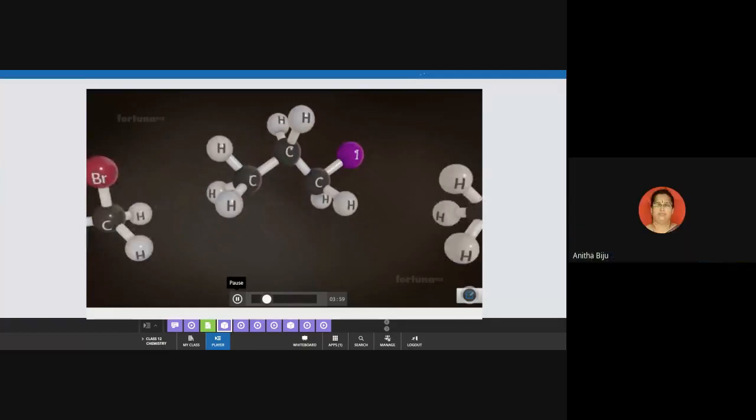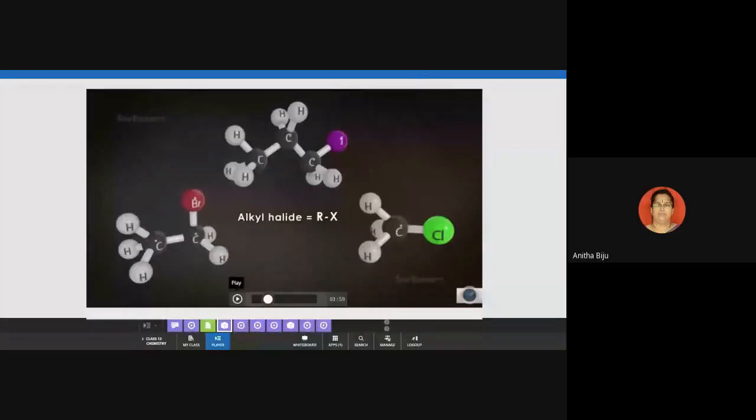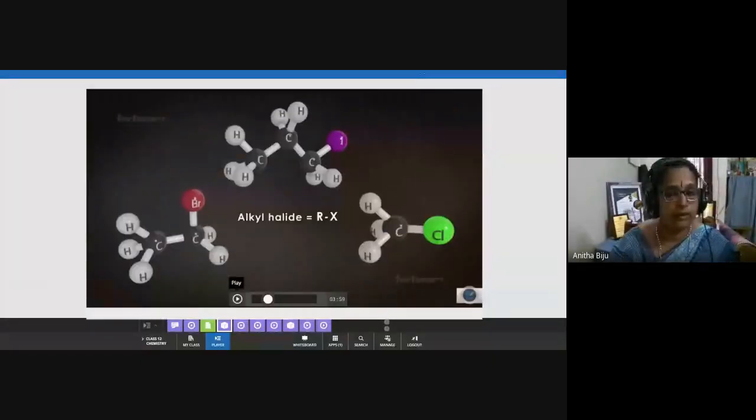The general formula of haloalkane is RX. R stands for an alkyl group like methyl, ethyl, propyl, etc. So this one is methyl chloride. We are talking of only the common name, not the IUPAC name. This is methyl chloride and this is ethyl bromide. You can see that 2 carbon atoms are there, so therefore it is an ethyl group and bromine is the halogen. So it is ethyl bromide.